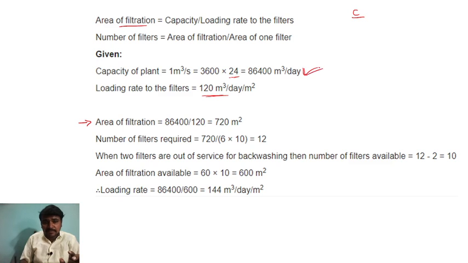Now the area of the filtration is the capacity of the plant divided by the loading rate of the filter. So you will get 720 meter square. Number of filters required: the area of the filtration divided by the area of one filter. For example, if you have 10 filters, the area of each filter and the total area of the filtration are known, and then you get the number of filters. Here the number of filters required is 720 divided by 6 into 10, that is 12.